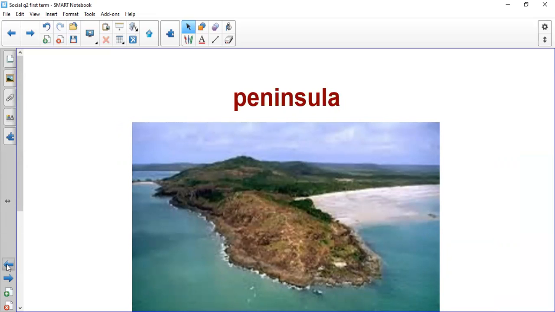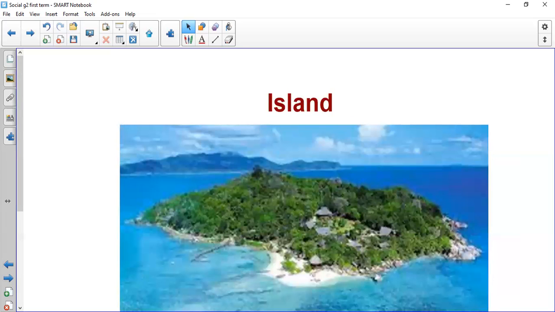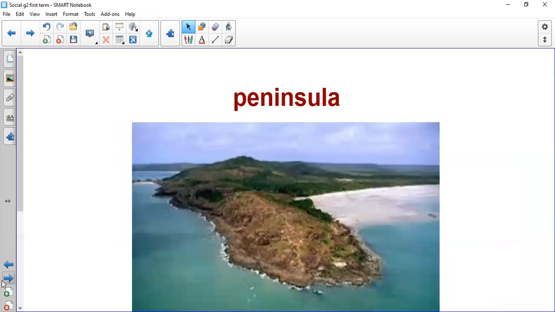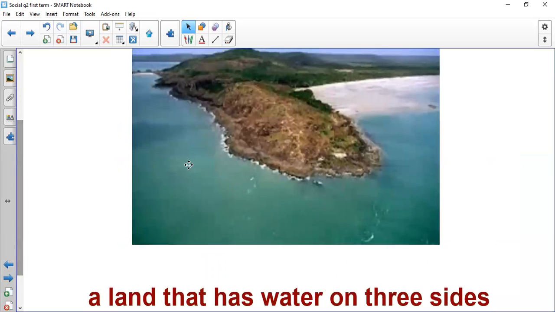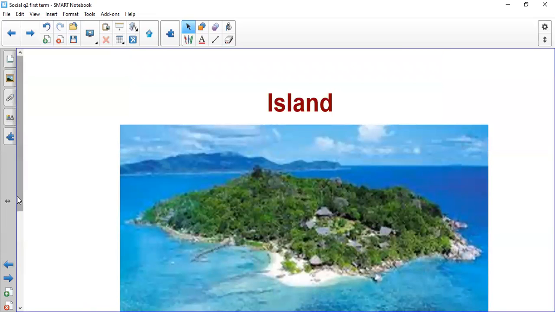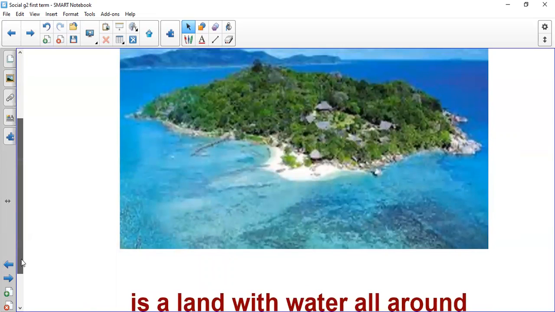So island is land with water around it. Peninsula is land with water on three sides. I want to show you the meaning of peninsula. Peninsula here is a land that has water on three sides. But here, the island is land that has water all around.